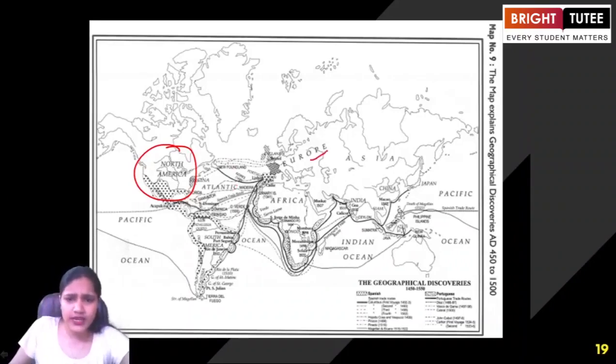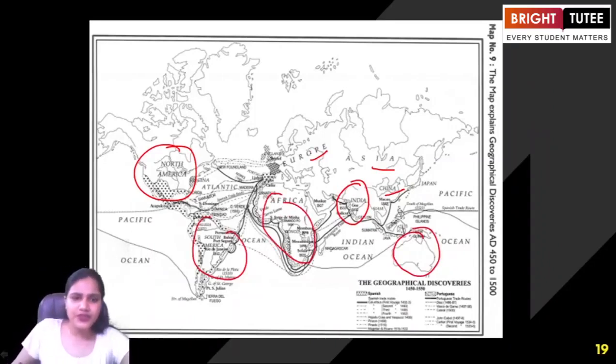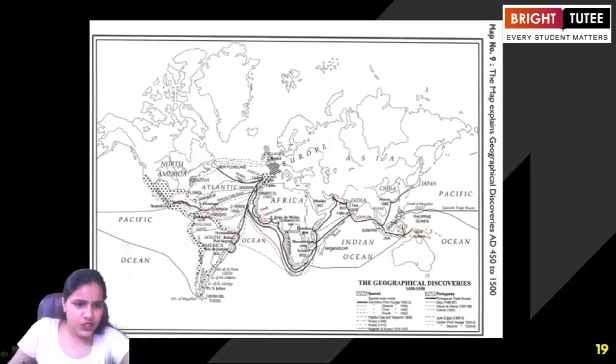Here is Europe, this is the region of Asia, this is the region of China. Here we have our Indian subcontinent, then the region of Australia, the continent of Africa, and this is South America. Now you have identified all the continents here, right? So let us try to highlight what discoveries were taking place.